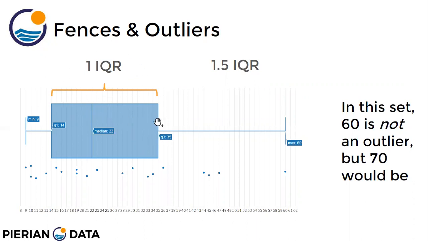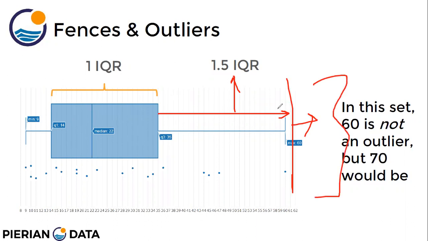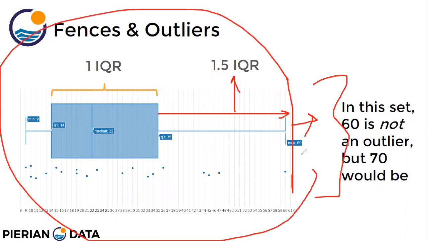So 1.5 times from the third quartile is the outer fence, right? So like this is 1.5 times the IQR. Okay, and this is my IQR, Q3 minus Q1. Right, so any values lying outside this is an outlier. Any value lying here is an outlier. Any value lying inside this is a part of my data set, is not an outlier.